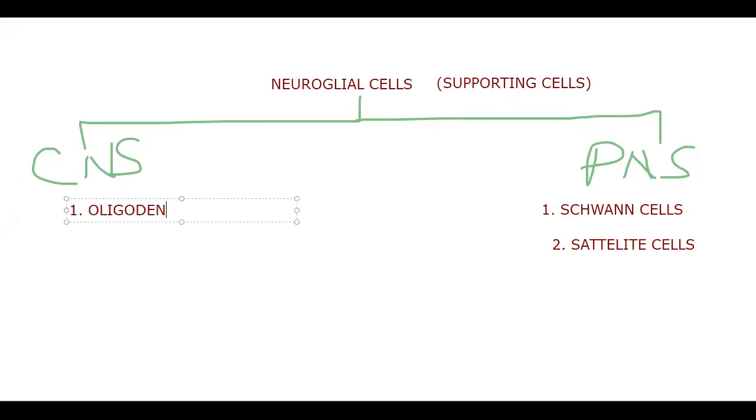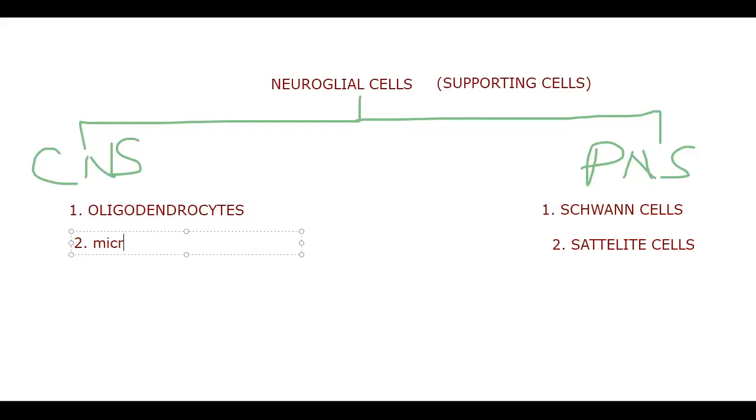Next, here we will also learn oligodendrocytes. Oligodendrocytes, do you know anything about them? They also secrete the myelin sheath. In the last class, we learned oligodendrocytes secrete the myelin sheath of myelinated axons in the CNS. The myelin sheath of myelinated axons in the PNS is secreted by Schwann cells.